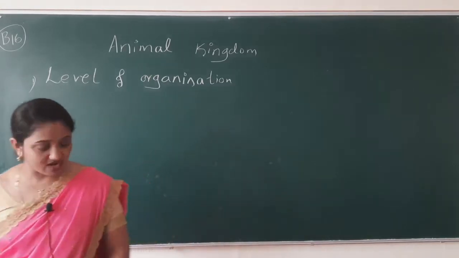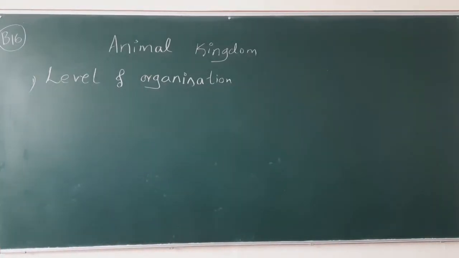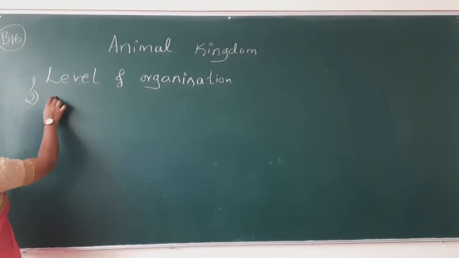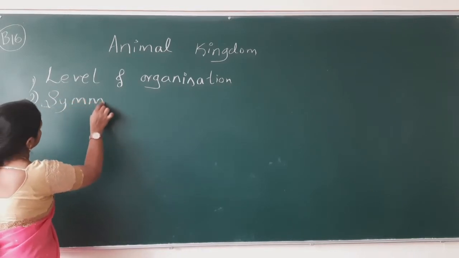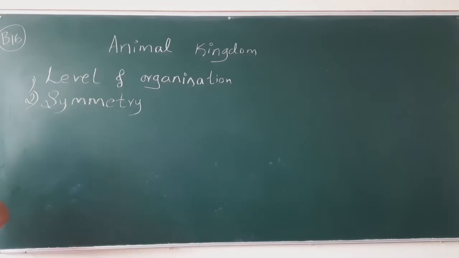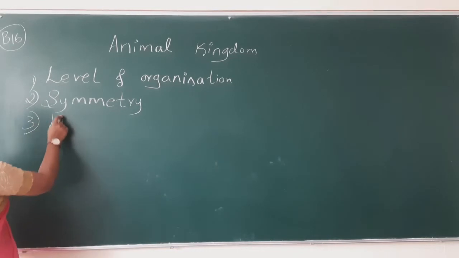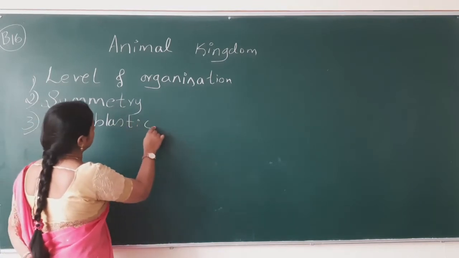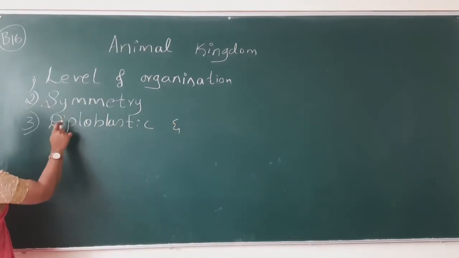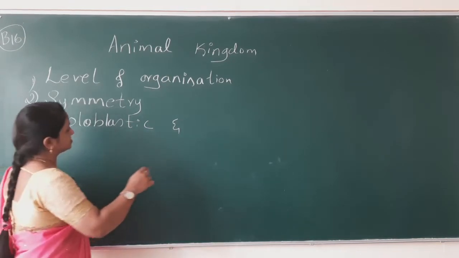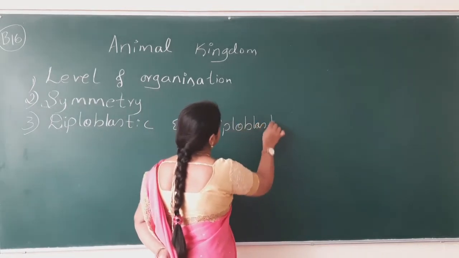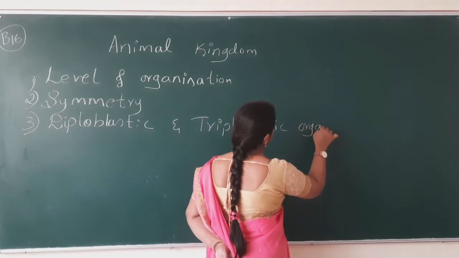So the first one is level of organization. The second one, symmetry. The third concept is diploblastic and triploblastic organization.